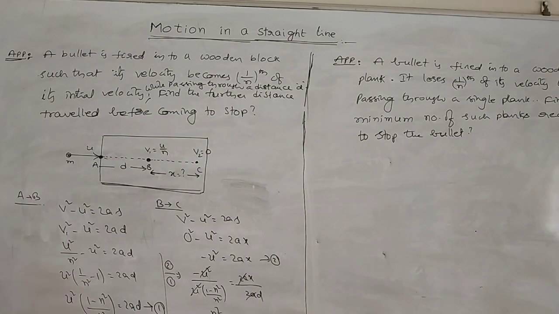There is some mistake here. The velocity becomes 1 by n of its initial velocity.